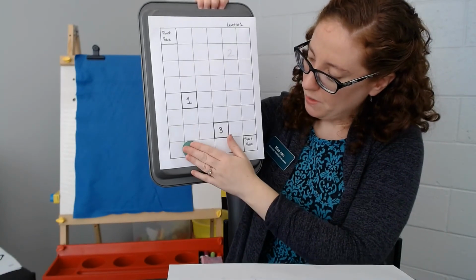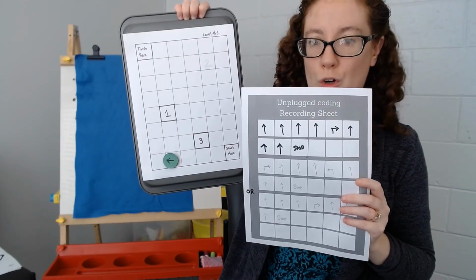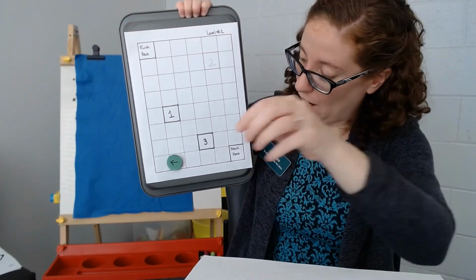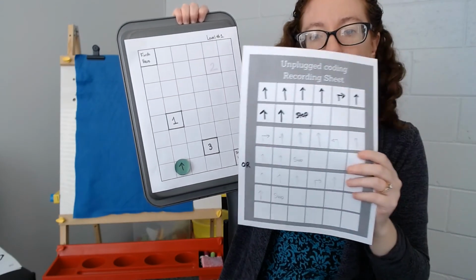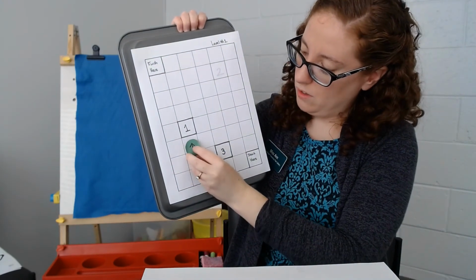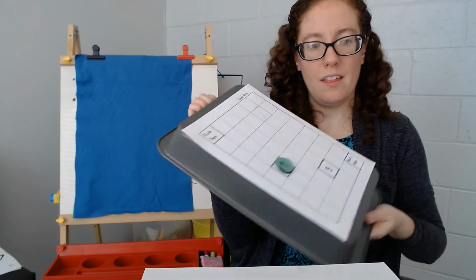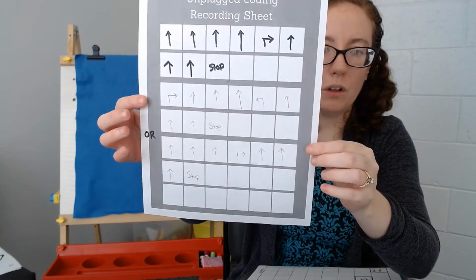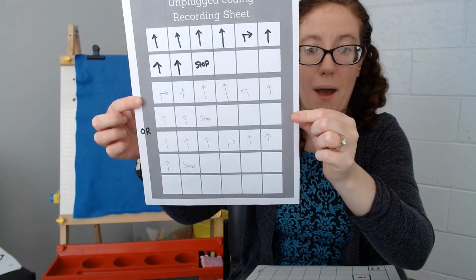Move them right here. And in our line of code, what is the next step? Turn right. Yup, turn right. And then up. 1, 2, 3, and stop. So, if I put my tin down, I'll put it right here in my lap. This is what the code looks like. And I even put the code for getting to the second step as well.